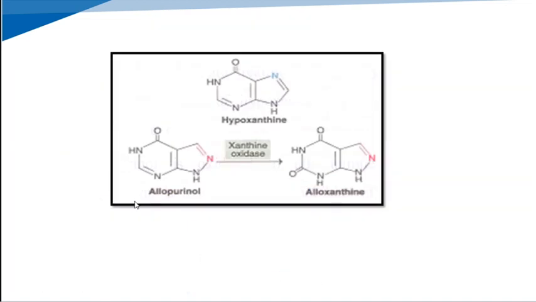This is the structure of allopurinol, which is similar to hypoxanthine. It is used in the treatment of primary gout. With the help of xanthine oxidase, it is converted into alloxanthine, which works more effectively on xanthine oxidase. So hypoxanthine and xanthine are easily excreted from the body without being converted to uric acid. So this is the treatment of gout, the catabolism of purine nucleotides and the gout disease.